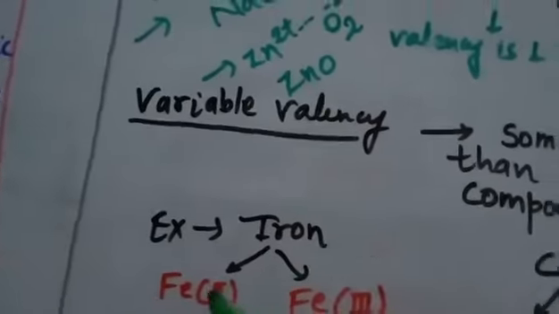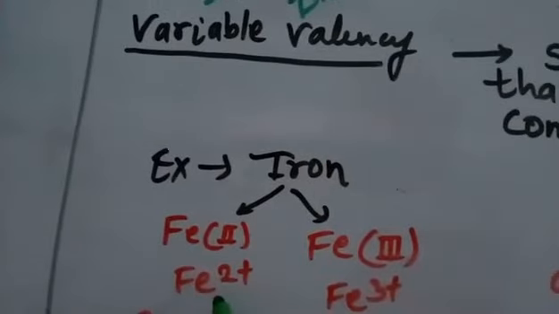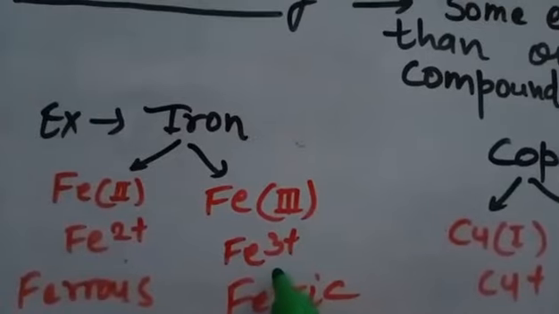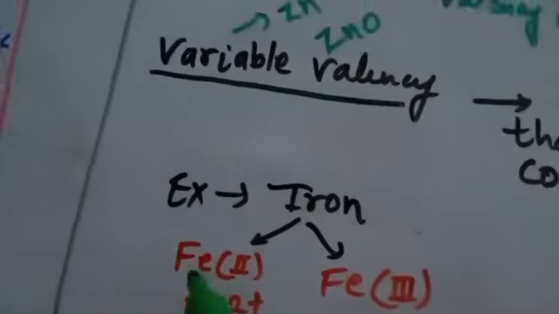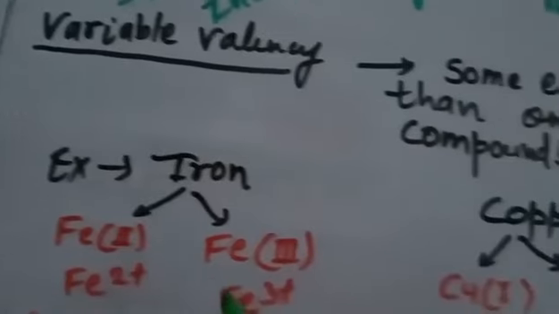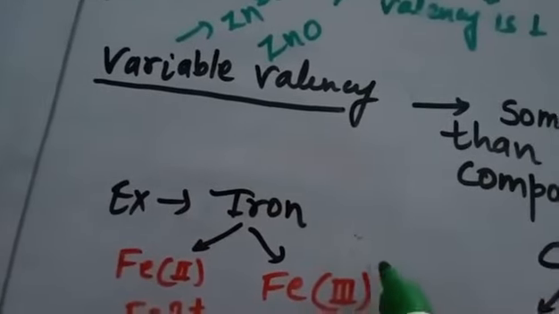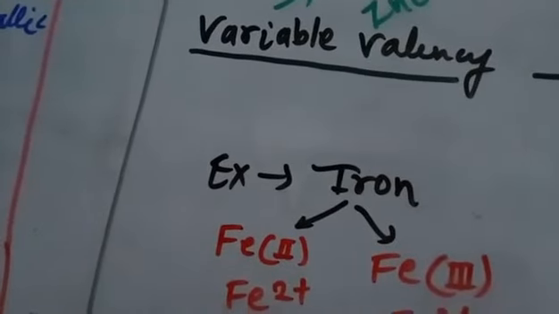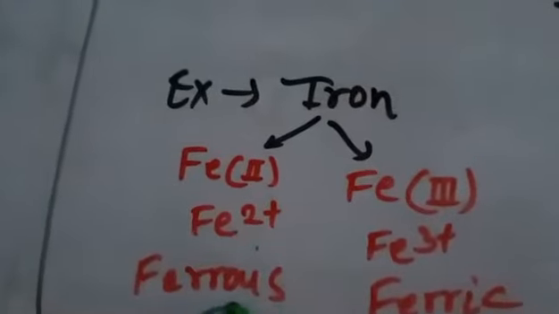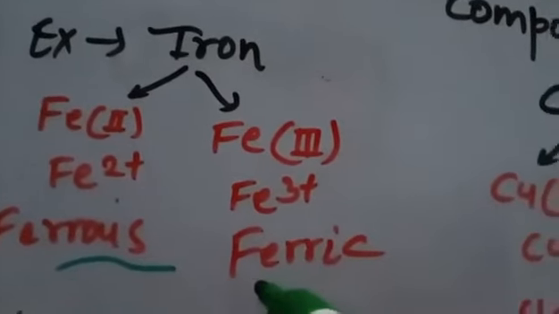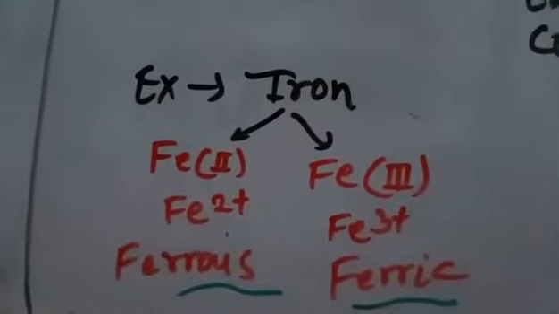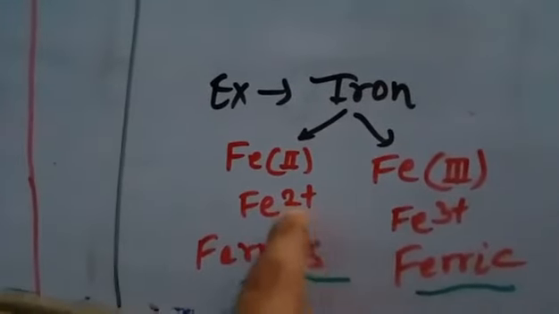Iron is an element, and you can see that iron can be in the form of Fe2+ and can be in the form of Fe3+ also. Okay, so Fe2+ ion is called the ferrous ion, and Fe3+ ion is called the ferric ion. So here you can see that iron shows two different valencies, that is 2 and 3.